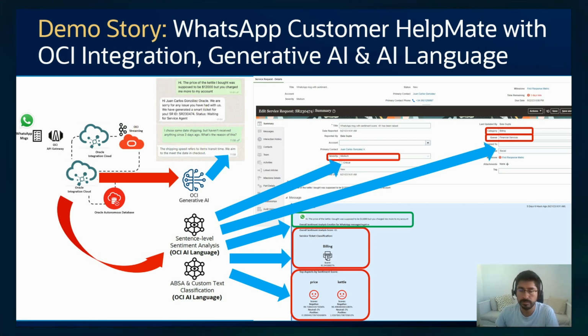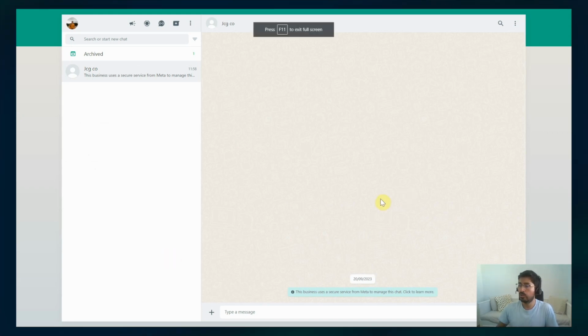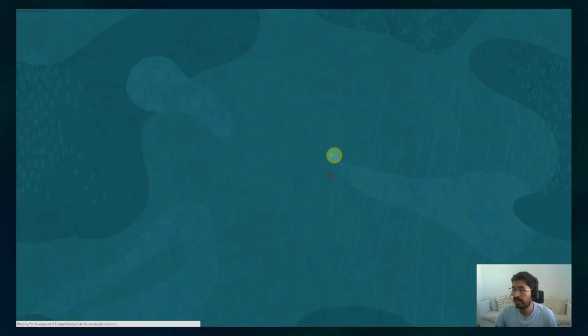So let me go to WhatsApp. Here I have WhatsApp, and then I have here my customer service application. In this case, my customer application is Oracle Fusion CX Service, where we have this service request capability.